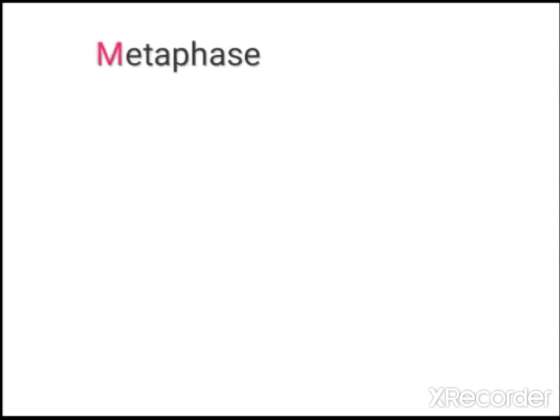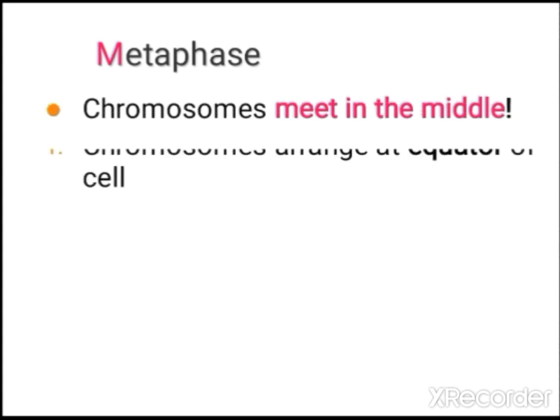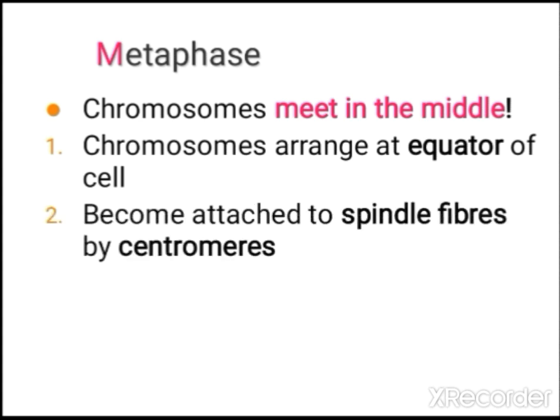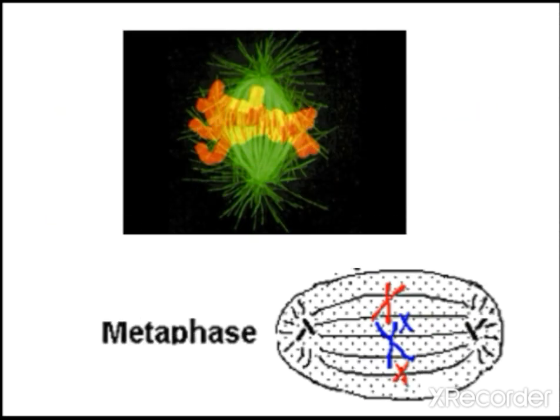Next let us study metaphase. Here the chromosomes meet in the middle. They arrange in the equator of the cell and become attached to the spindle fibers by the centromeres. The spindle fibers are attached along with the chromosome. You have to remember here that the homologous chromosomes do not associate. So this is the structure.